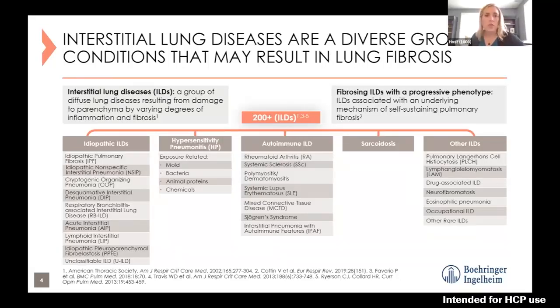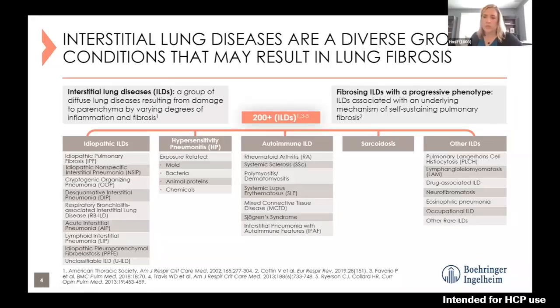Autoimmune ILD is really a huge group of ILDs, including conditions such as rheumatoid arthritis, systemic sclerosis, polymyositis and dermatomyositis, Sjogren's syndrome. So really some complex diseases within there that can be associated with interstitial lung disease. Next, we have a standalone category of sarcoidosis.